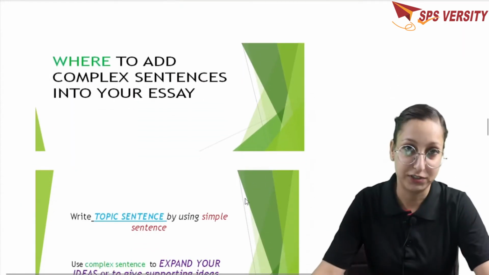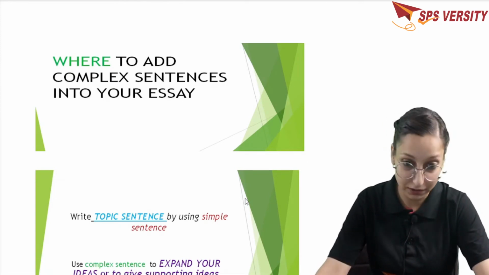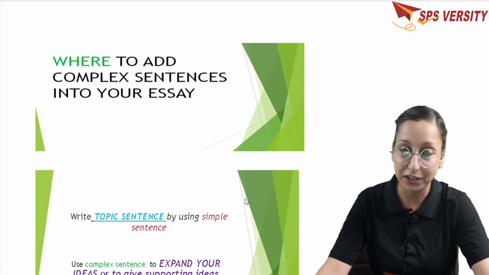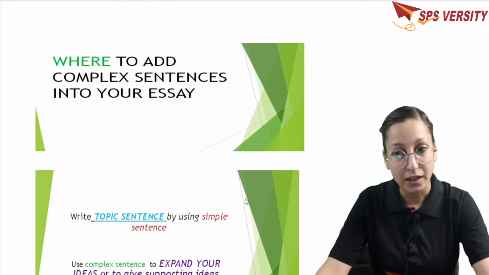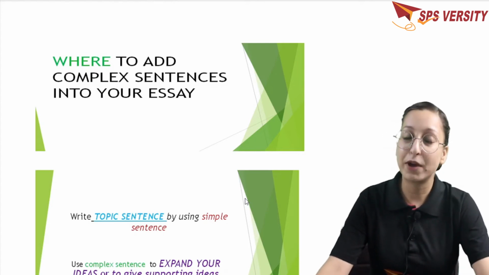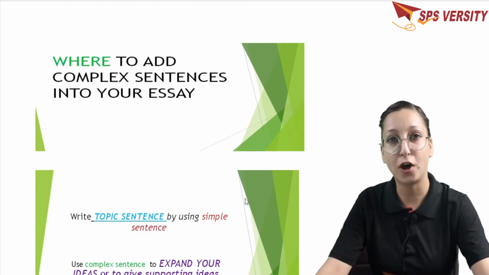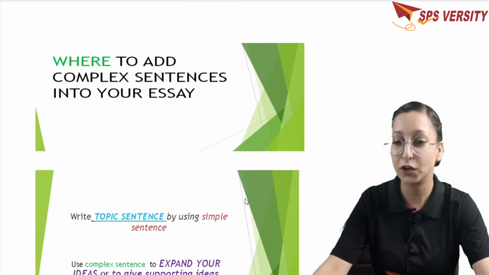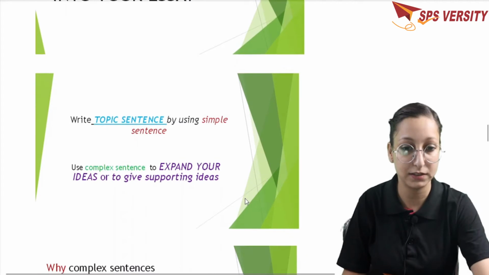Now the main point. This was all about the basic introduction of what a complex structure is and how you can make them, and that is by the use of subordinating conjunctions. Now if you are writing your essay, can you write the whole essay by using the complex structure, so that you have to include the complex structure from the beginning till the end? Is there any kind of mandate like this? No. So let's check out the proper place to include your complex sentences.